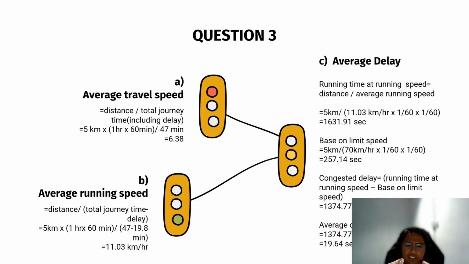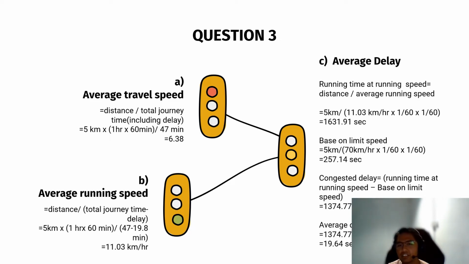So we get 6.38. And B, average running speed. So the formula is distance divided by total journey time minus delay. So 5 km multiplied by 60 minutes, divided by 47 minus 19.8 minutes. So we can get 11.03 km per hour.